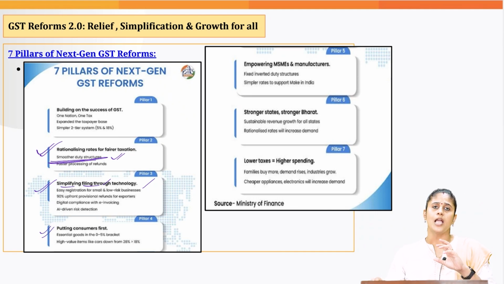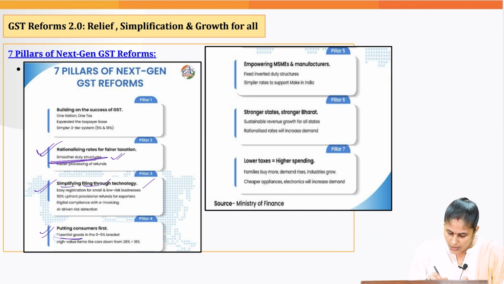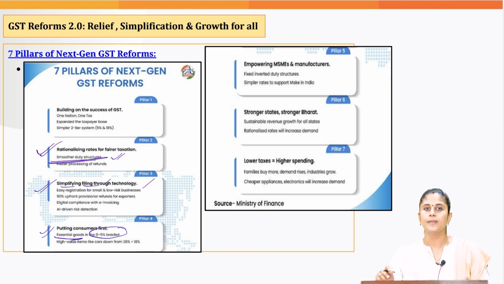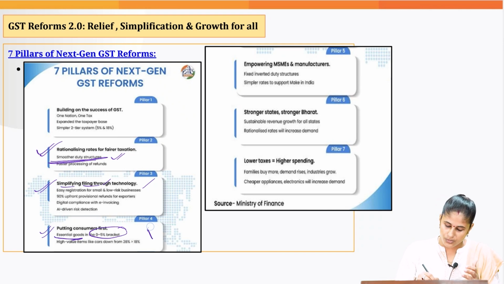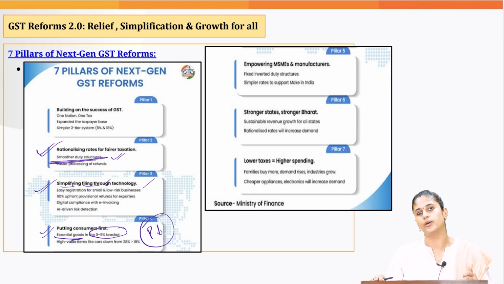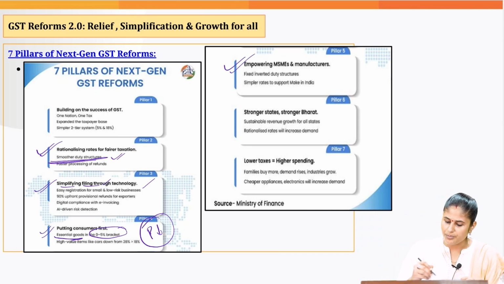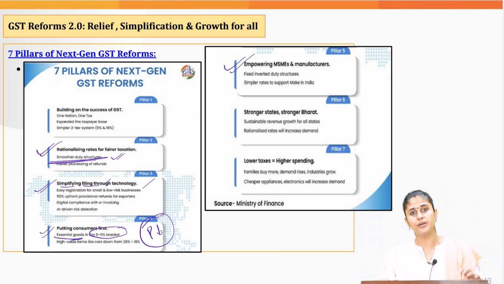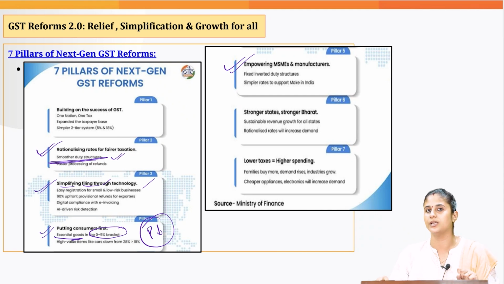Why am I saying this? Because in the majority of essential goods, the tax bracket is between 0 to 5% only. Okay, so this would reduce the price of the essential commodities, hence reducing the cost of living also when it comes to Indian society. Then we are empowering the MSMEs and the manufacturers by addressing the inverted duty structure.